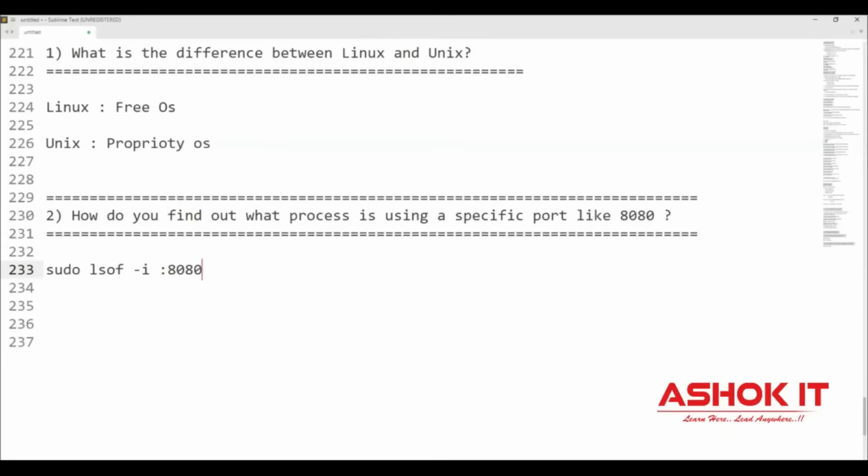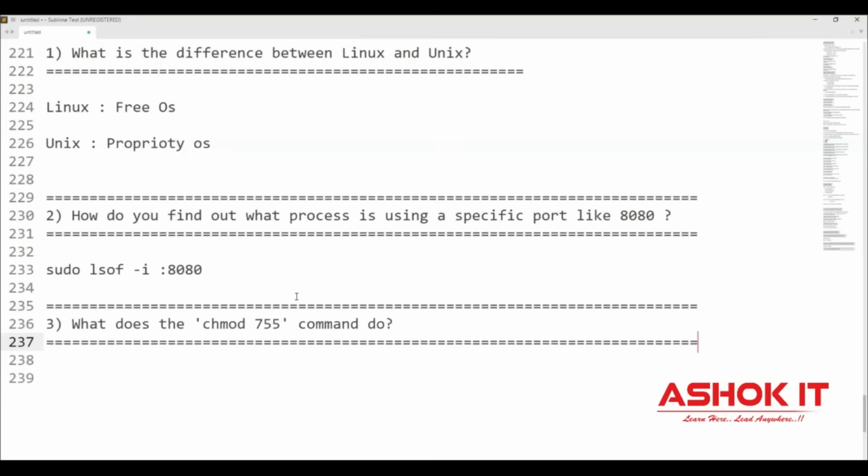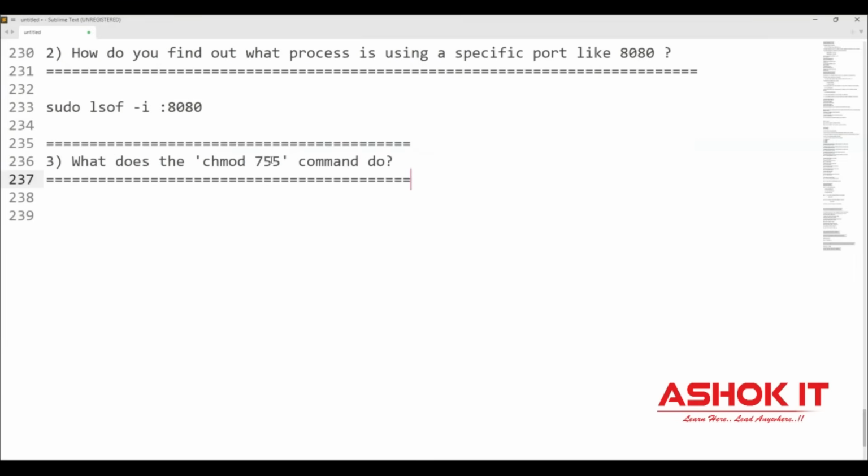And coming to the third question, what is the meaning of what this chmod 755 command is going to do? So if you use this chmod command to change the file permission with 755, what is the meaning of that? So when we talk about 7, here 7 represents owner permissions. So 7 means read plus write plus execute, and 5 means read plus execute.